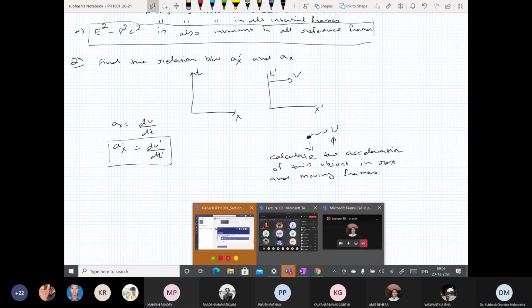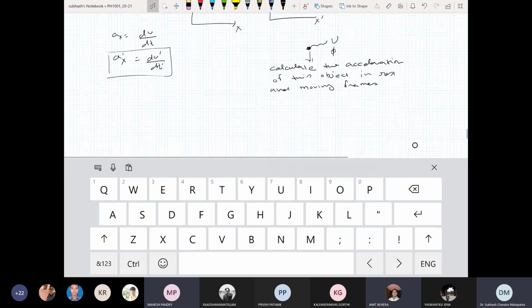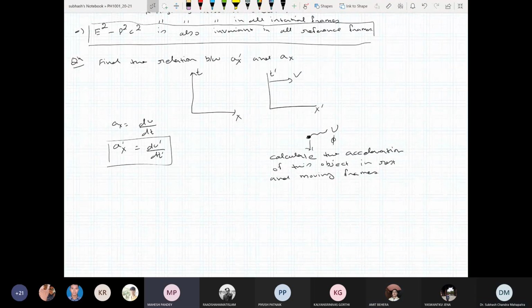Is this clear? Sir, we cannot calculate kinetic energy alone because the velocity is different for different frames. Yeah. You want to calculate in your frame, you will calculate some velocity. Me in motion will calculate some different velocity, right? Like gamma minus 1 into mc square, that will be from different frames.